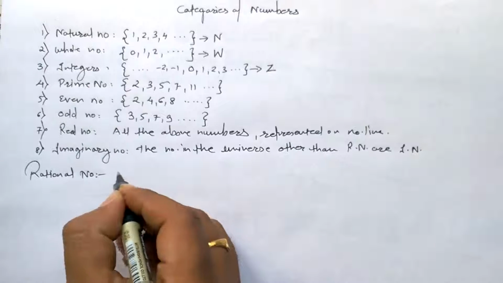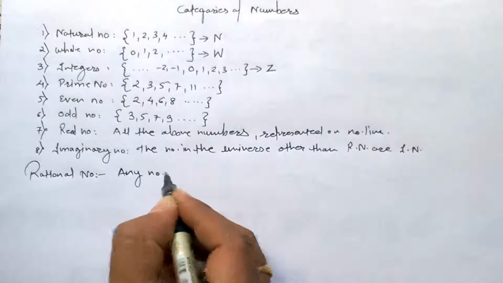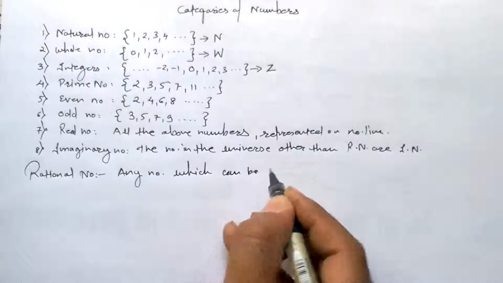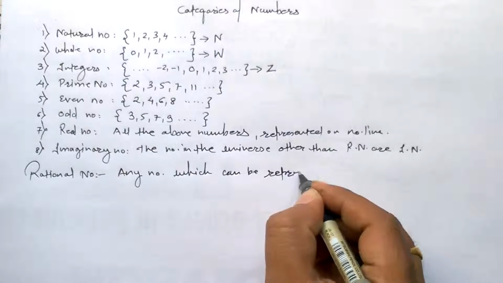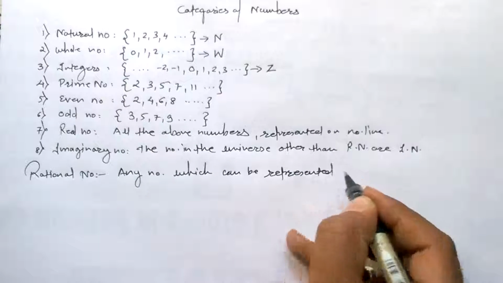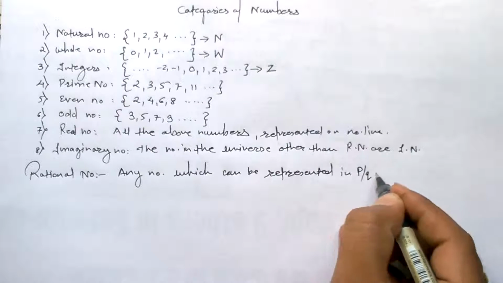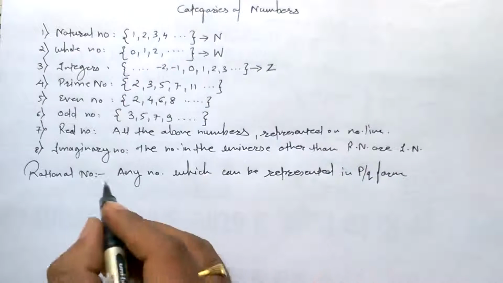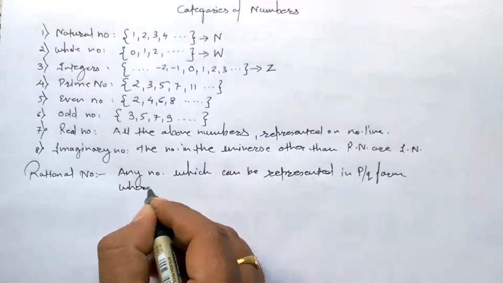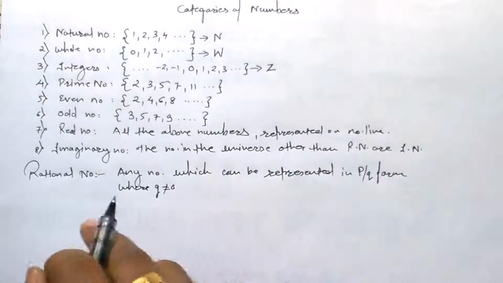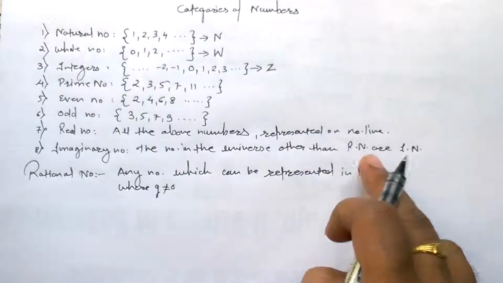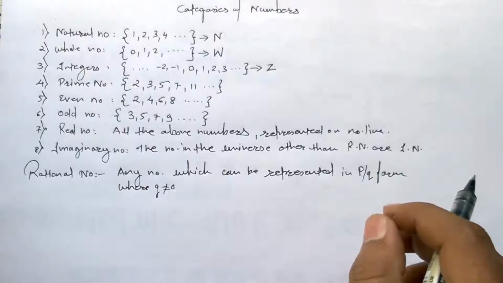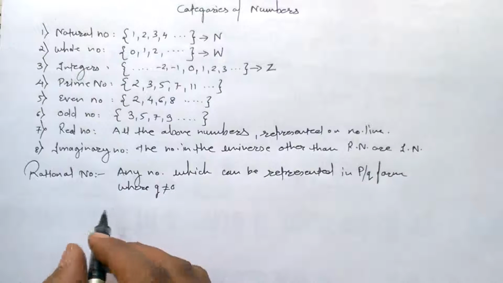A rational number is any number which can be represented in p by q form, where q should not be equal to 0. Otherwise, what will happen? If the denominator is 0, the complete number will go to infinity or an undefined state. So q should not be equal to 0.